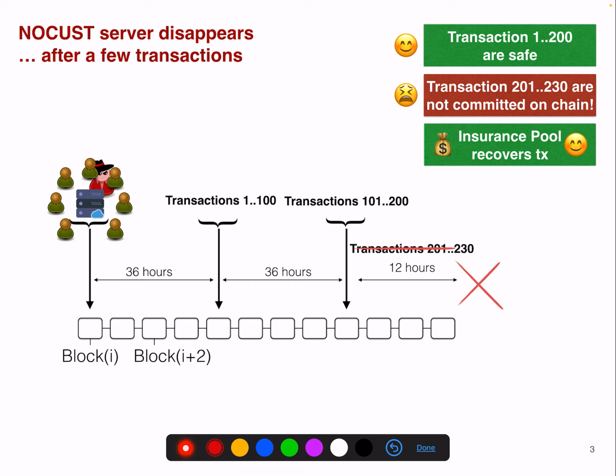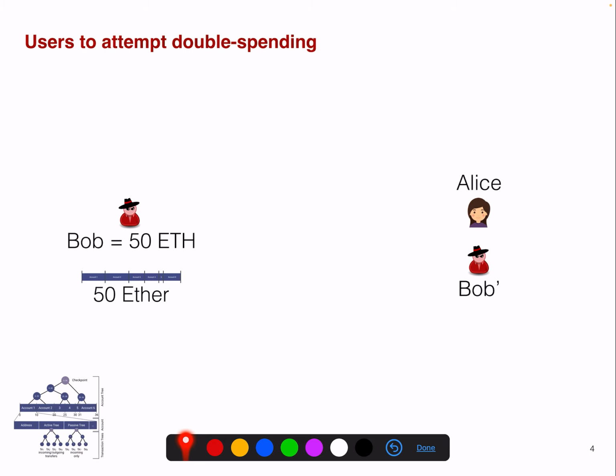But this requires the operator to add an insurance pool for transactions in general, for each user. He needs to allocate for each user how much money they can receive in a round. So this is the difference between instant finality, which happens if we have an insurance pool, and delayed finality. In delayed finality, it can happen that your transaction is not being confirmed, and you should wait until it's confirmed before you accept the payment.